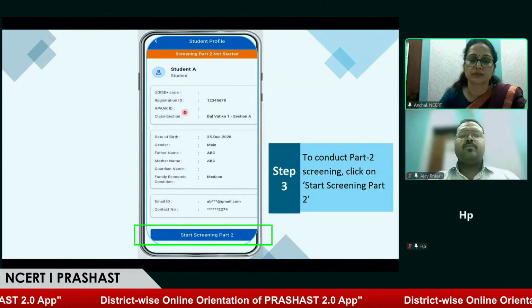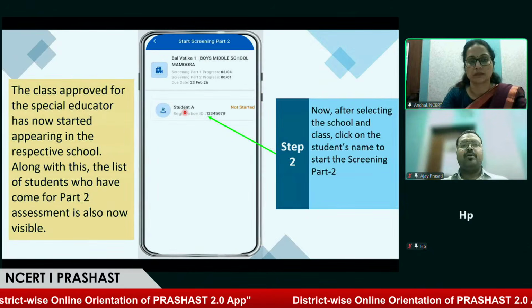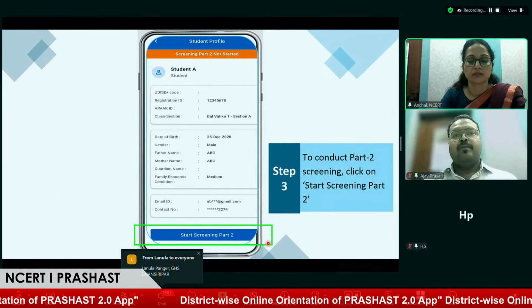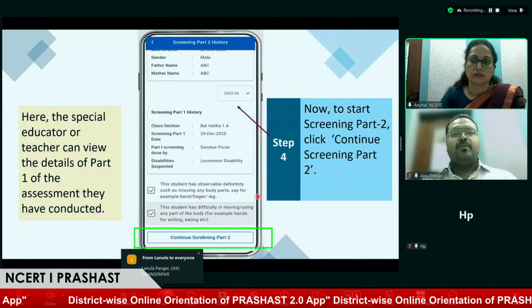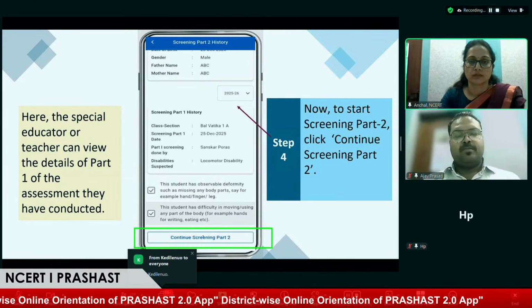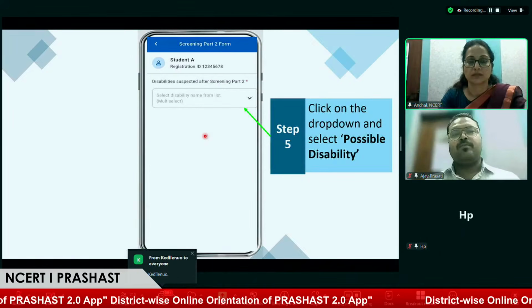Yes, ma'am. To perform the part 2 screening, as we have seen, they have to select the student, they'll see the profile, and there's an option to start screening part 2. Once they click on screening part 2, the special educator can see the observation filled in by the teacher. So over here, the special educator will click on screening part 2. Now the role of special educator starts.